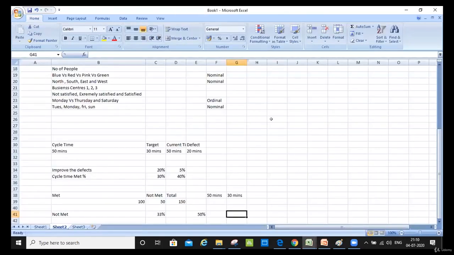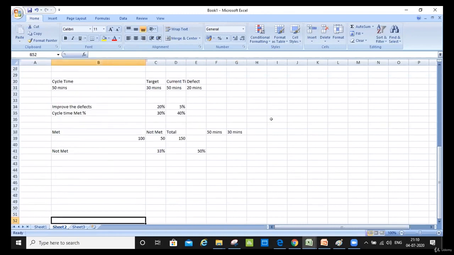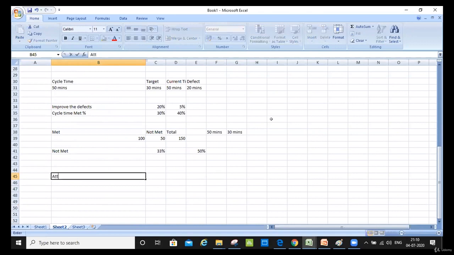If you don't have any questions, then I have one question for all of you. Let's say I have a project for improving attrition. I have 50% and I want to reduce it to 30%. What else can I convert this metric into?